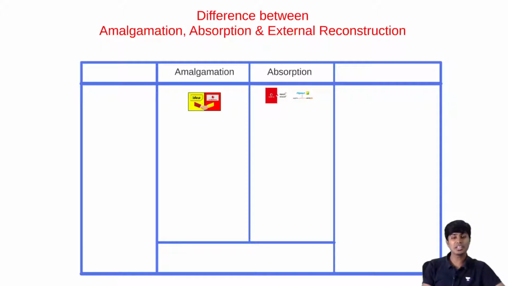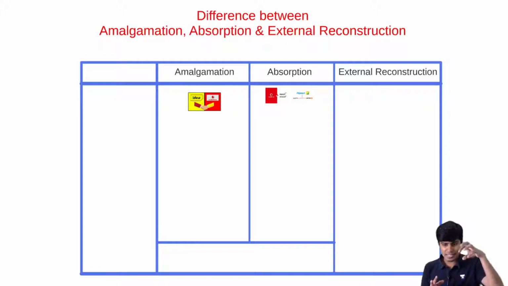And after amalgamation and absorption, we have a third new thing. It is external reconstruction. In external reconstruction, one company is liquidated, another new company is formed. This new company is formed exclusively to take over this old company. Let me repeat. This new company is formed exclusively to take over this old company. Basically, you might have seen internal reconstruction. It is like internal reconstruction, except for the fact that the name of the company is getting changed. Internal reconstruction, what do you do? Close the door and then inside the company you change share capital, you change creditors, assets, everything, you do repairing.